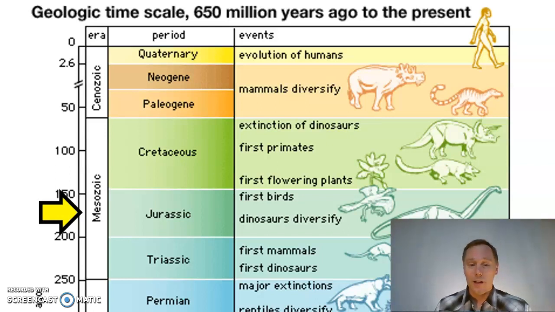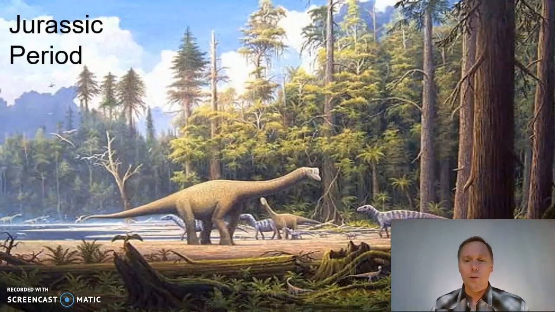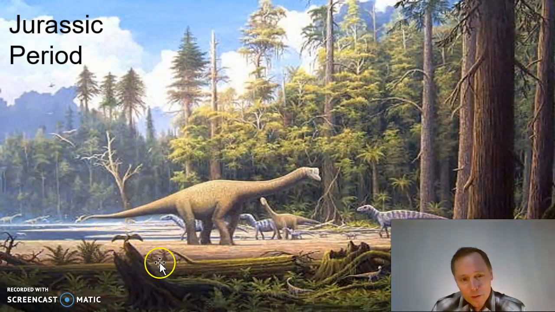And the dinosaurs continue to evolve into the Jurassic period. You've heard of that before, Jurassic, right? Okay, so the Jurassic period, a great time to be a dinosaur. Hey, what's this? Some of these dinosaurs are evolving feathers and wings. Yeah, we start to see the very first birds evolving here.